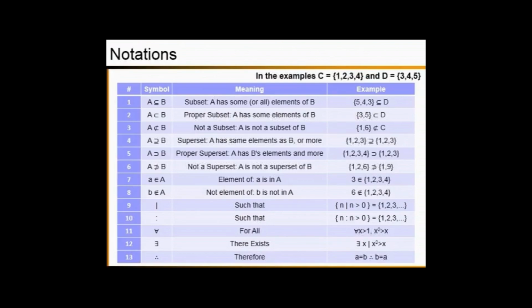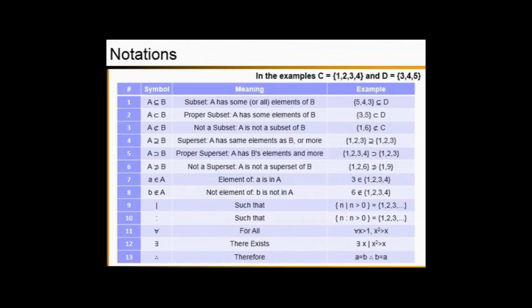The next one, the element of, that is our seventh symbol. So simply you write it as a is an element of capital A, that is the set. So let's go for an example for this. You have an element 3 is an element of the event 1, 2, 3, 4.